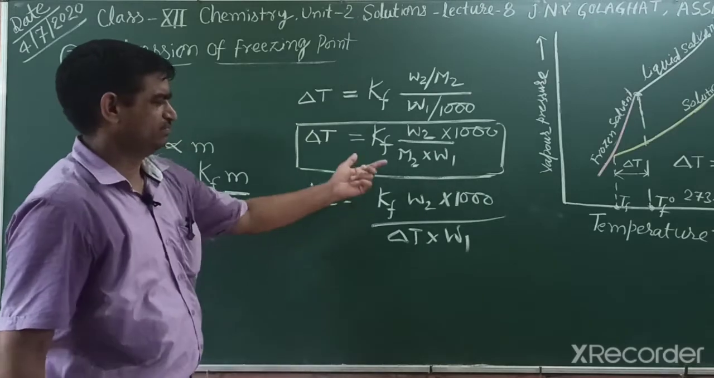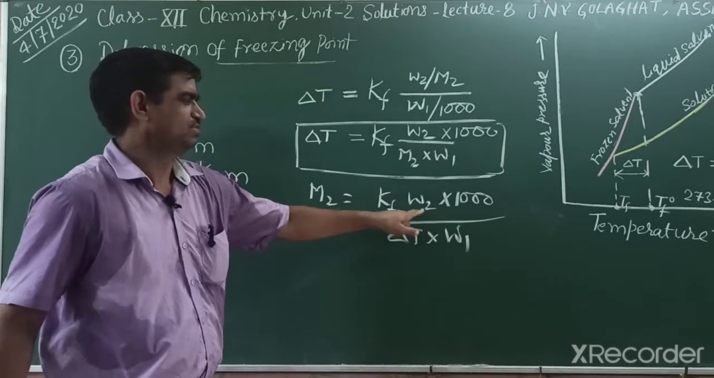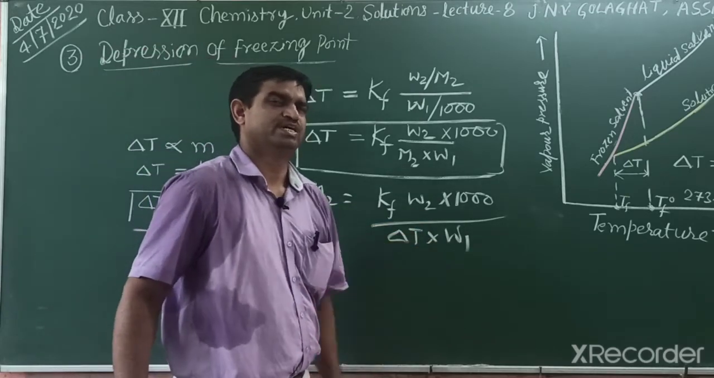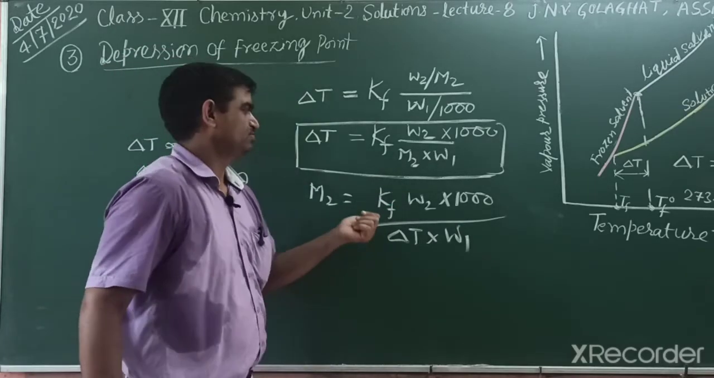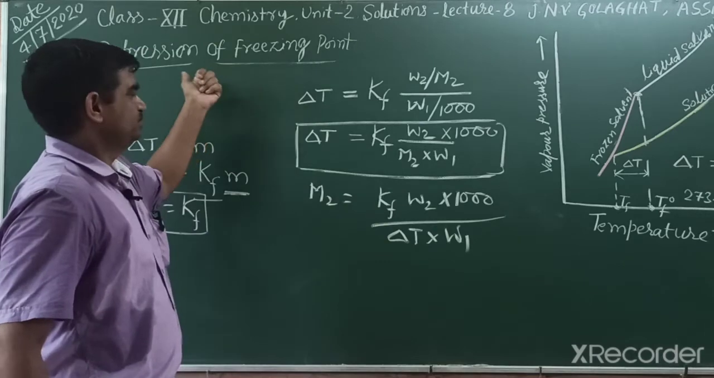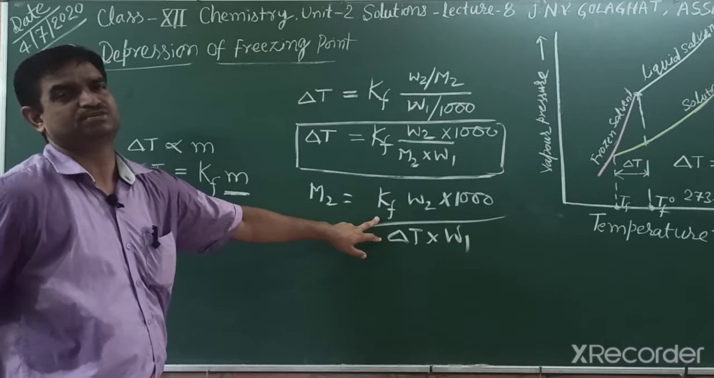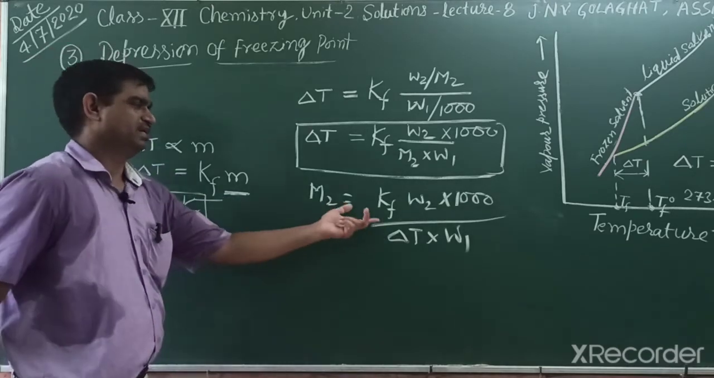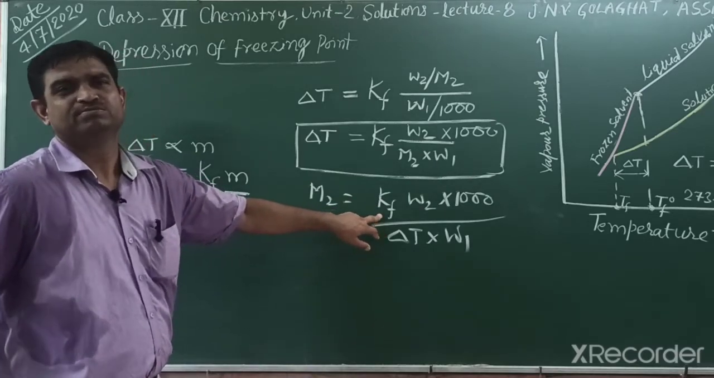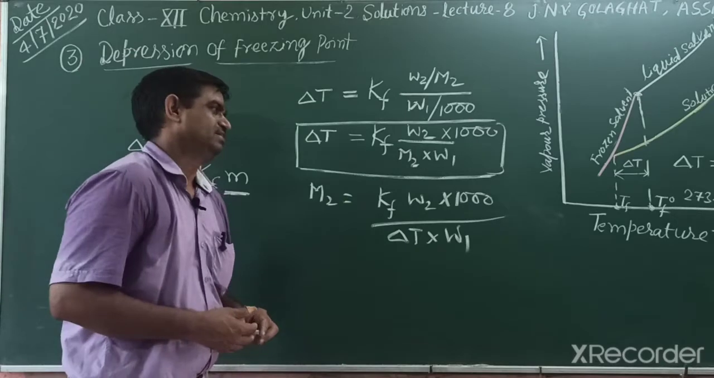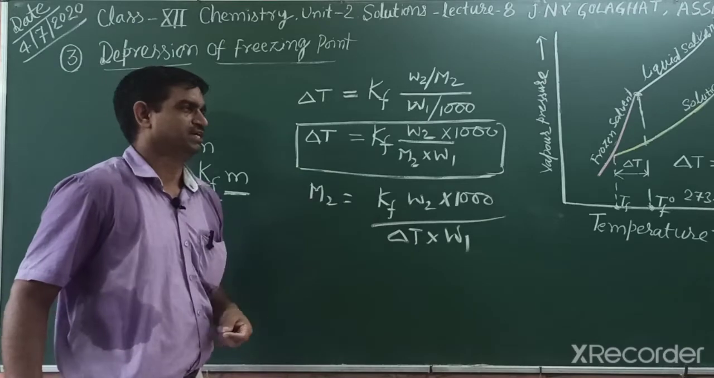Friends, all of that is given. What are these W2, W1? W2 is the weight of solute, W1 is the weight of solvent in grams, and Kf is the cryoscopic constant, or molar freezing point depression constant. We can also say freezing point depression constant. This value depends on the nature of the compound, temperature, and enthalpy of fusion. So this value depends on these three factors.